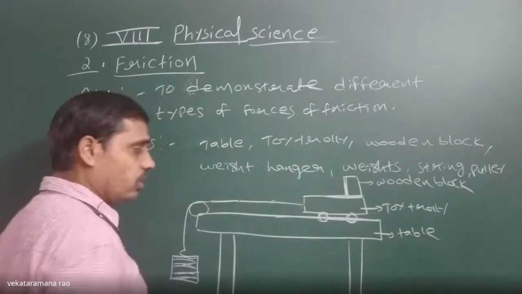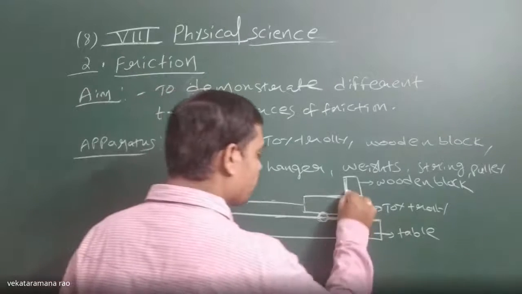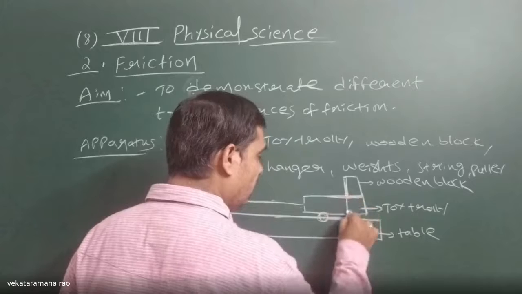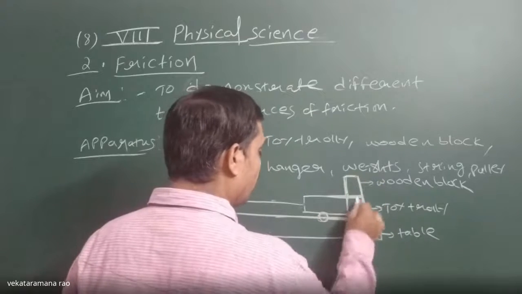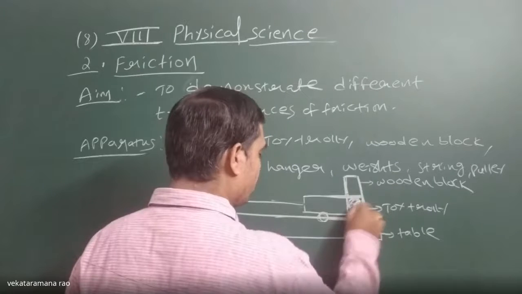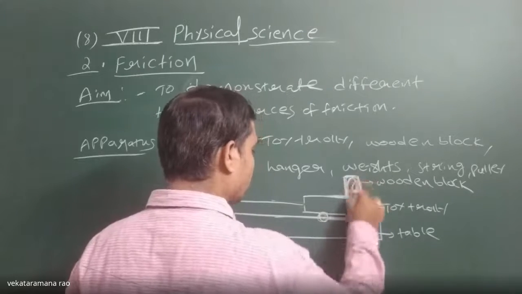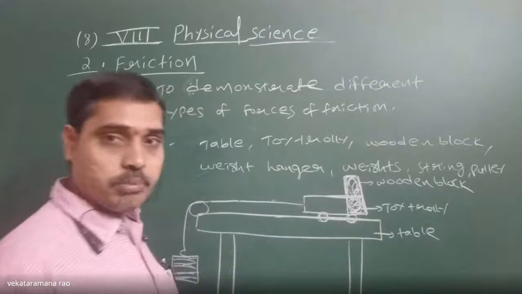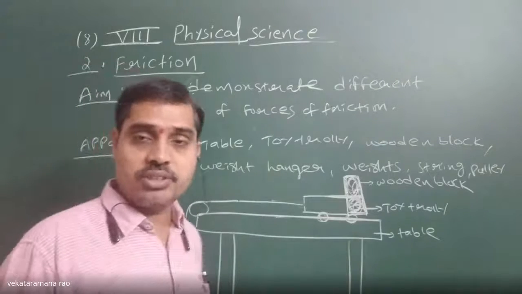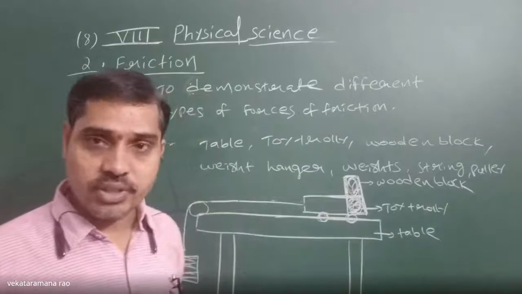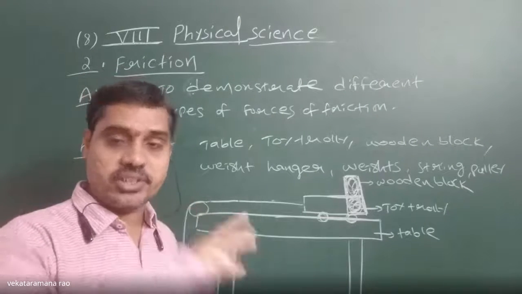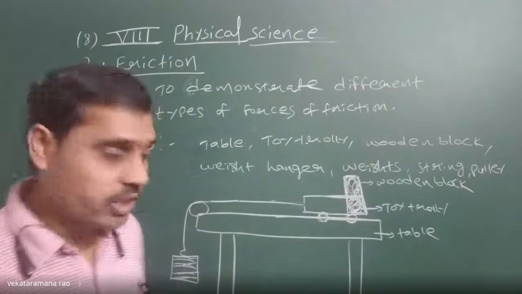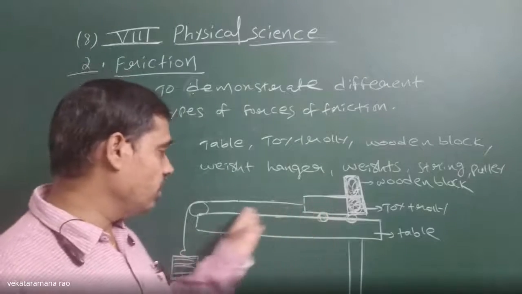Now, wait. The friction force acting between the surface of the trolley and the wooden block we will call static friction, not sliding friction, because static friction is the force of friction acting between two surfaces which are relatively at rest, even though the total trolley is in motion.